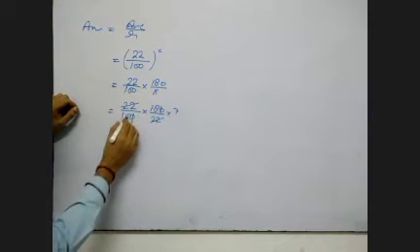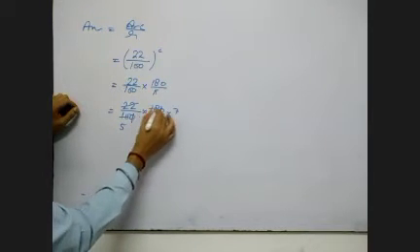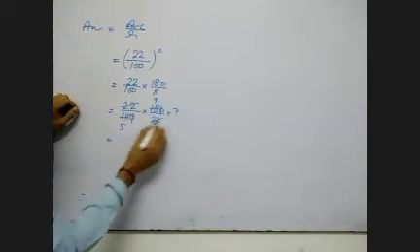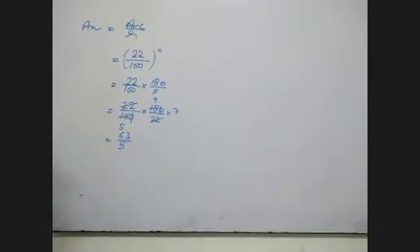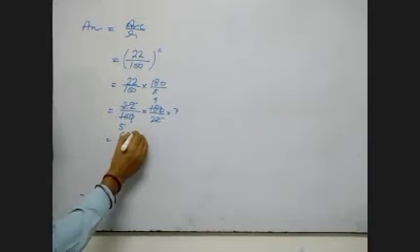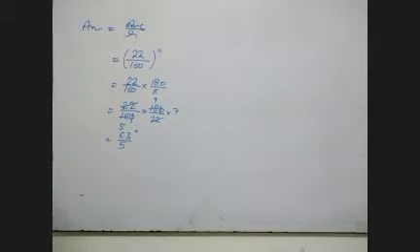This will be 63 upon 5 degrees. If you want to leave it over here, then fine.